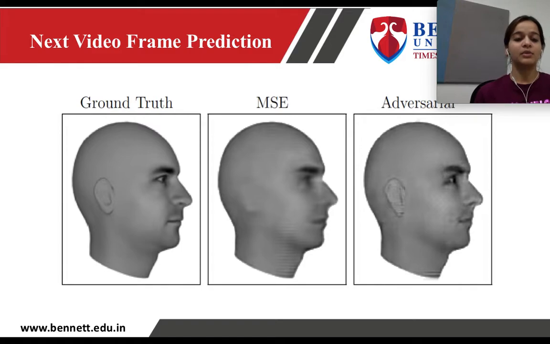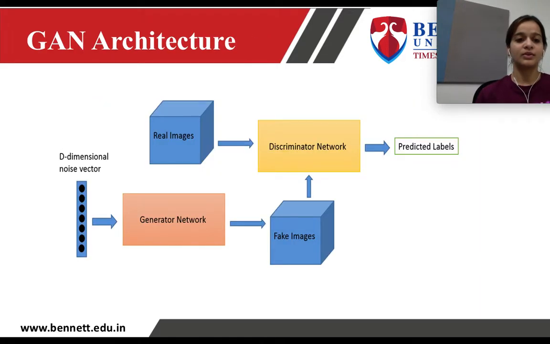This is the example. The first image is the original image, and the last image is the image generated from a generative adversarial network. It is not exactly the same image, but it is similar to the input image, right? This is the main GAN architecture.